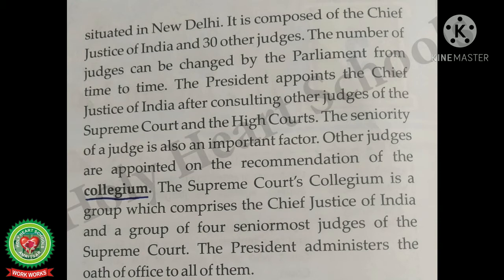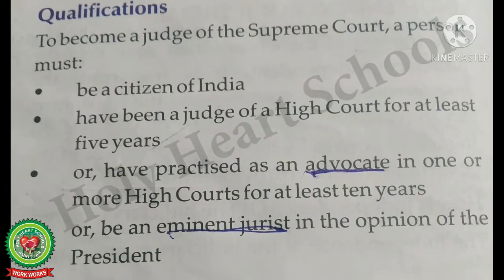The President administers the oath of office to all of them. Oath means it is a formal promise, especially a promise to be loyal to a person or country. Qualifications: to become a judge of the Supreme Court, a person must be a citizen of India, have been a judge of a high court for at least 5 years, or have practiced as an advocate in one or more high courts for at least 10 years. An advocate is a professional in the field of law, or be an eminent jurist in the opinion of the President. Eminent jurist is a person with expert knowledge of law.